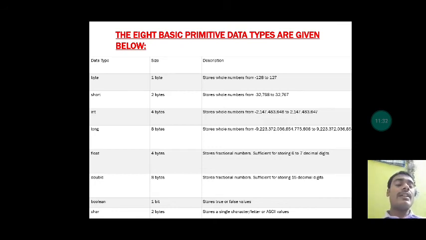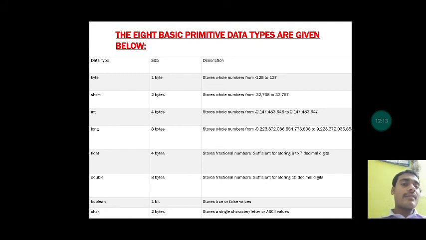Now coming to the integer data type. It is int. It takes 4 bytes of memory space and it stores whole numbers from -2147483648 to 2147483647. You can see how long this value is. This type of long numbers can be stored in the integer data type, which takes 4 bytes of memory space in the computer.